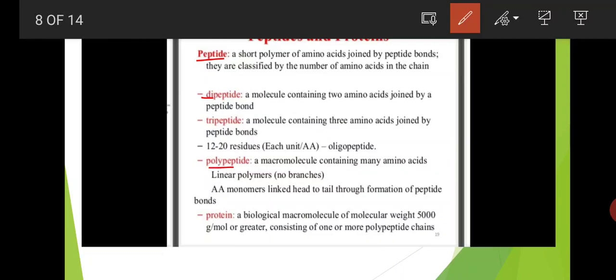Those compounds are called proteins. Or simply, a polypeptide chain containing more than 50 amino acids is called a protein, or a polypeptide chain with a molecular weight of more than 5000 is called a protein.